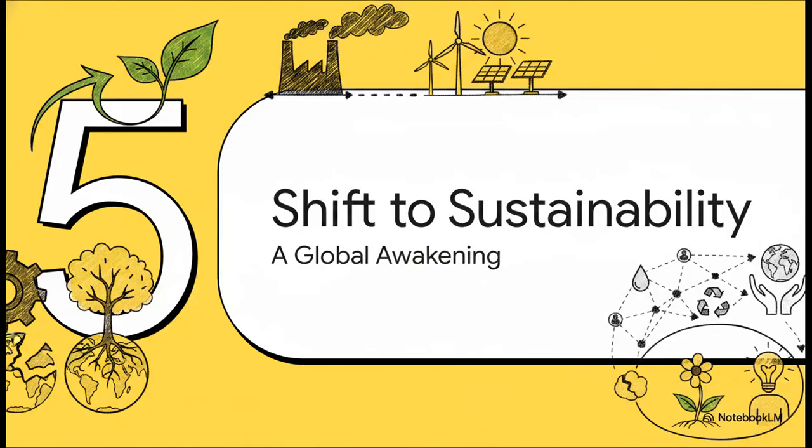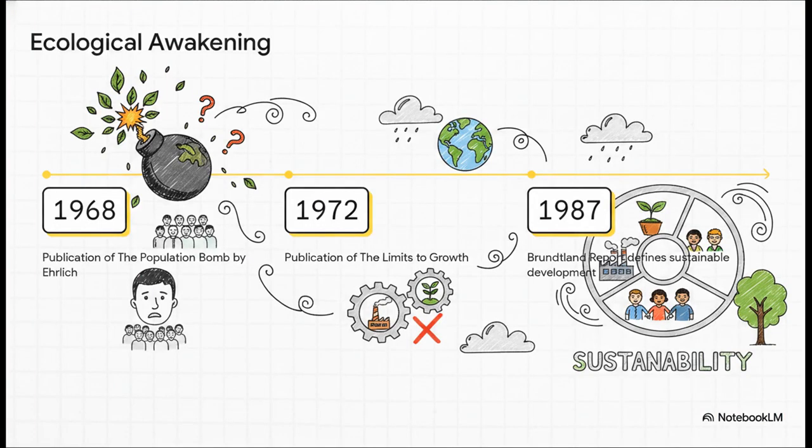Section 5, the shift to sustainability. Okay, this brings us to a really crucial global realization. Through these two wildly different case studies, we've seen how targeted development can bring life-altering benefits, like new schools and booming crop yields. But we've also seen how it can accidentally trigger severe ecological degradation, like those waterlogged deserts. Well, that micro-level tension perfectly mirrors a massive macro-level shift in how the whole world has understood development over the last few decades.